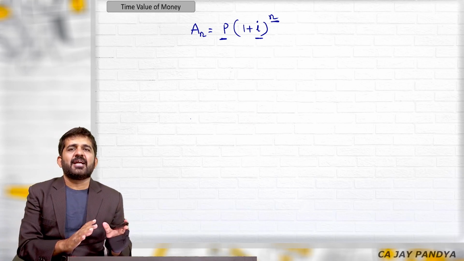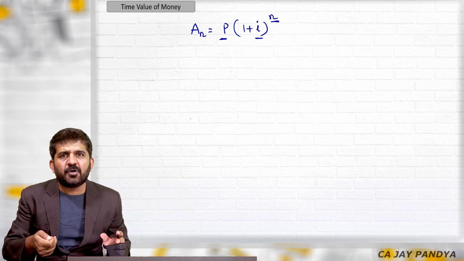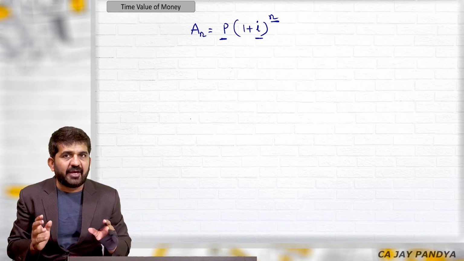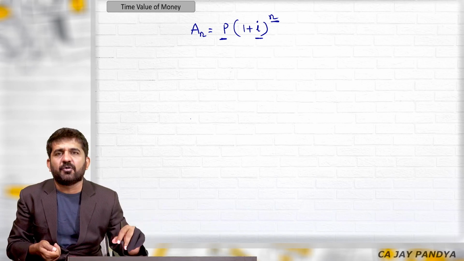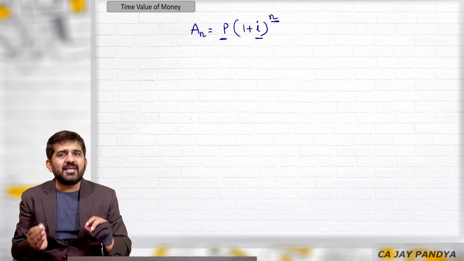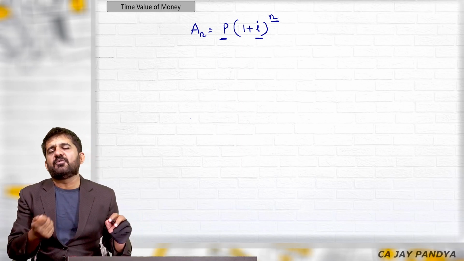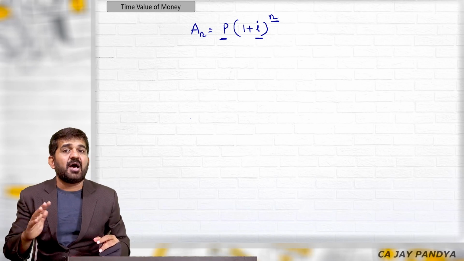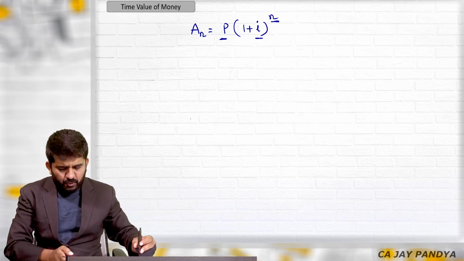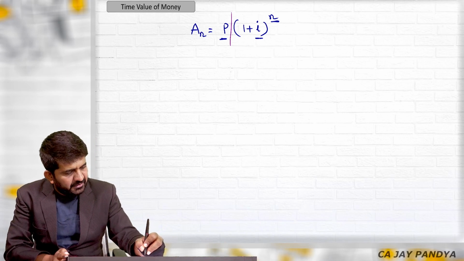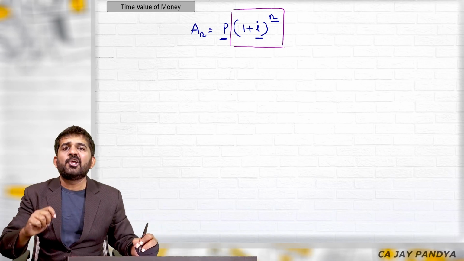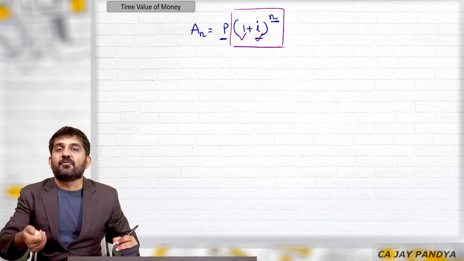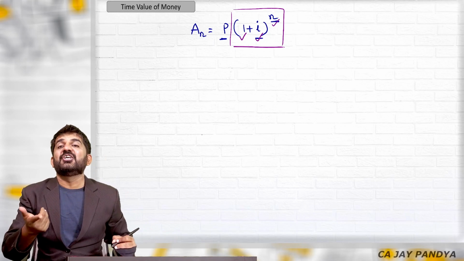An excellent point is to understand the formula and then mug it up. You should have this formula at the tip of your tongue. Every time you cannot find the logic and derive the formula, but knowing only the formula without logic is not good. Knowing the formula, mugging it up after understanding, is good. Now try to segregate it. This is nothing but the value of rupee 1 invested at I rate of interest after n years.